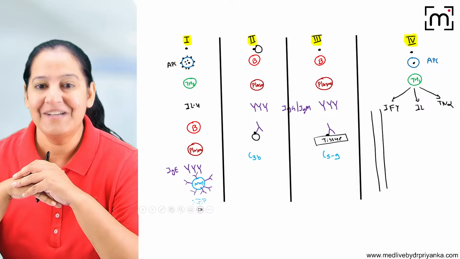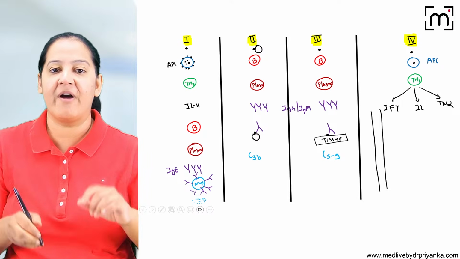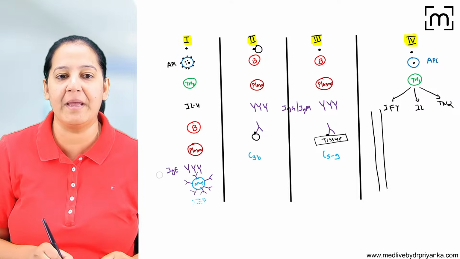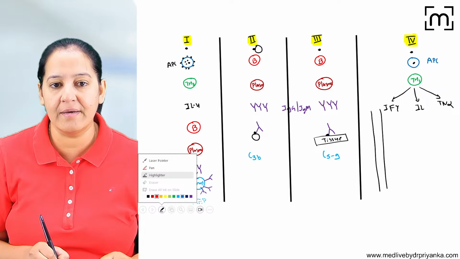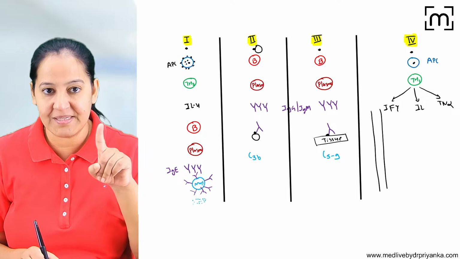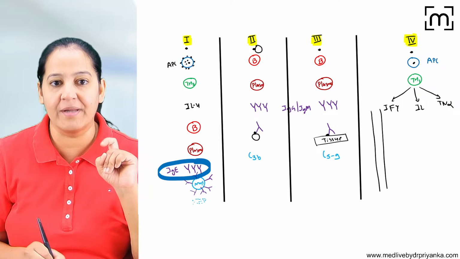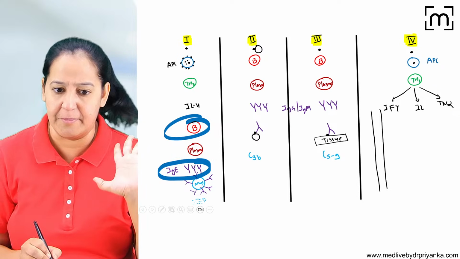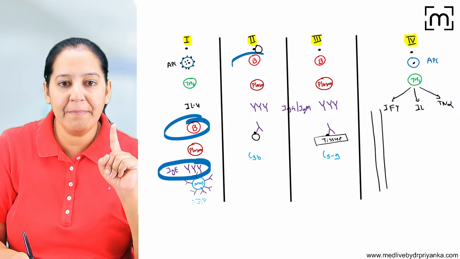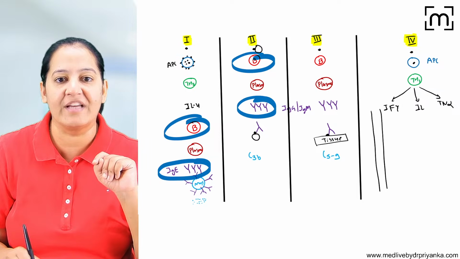Can we proceed? So have a look at the mechanism of the 4 types of hypersensitivity. Let me highlight one very important point here. The most important point is that in type 1 hypersensitivity, IgE antibodies are formed because B lymphocytes are there. Whenever B lymphocytes are there, antibody will be formed. In type 2, again B lymphocytes are involved and IgG or IgM is formed.